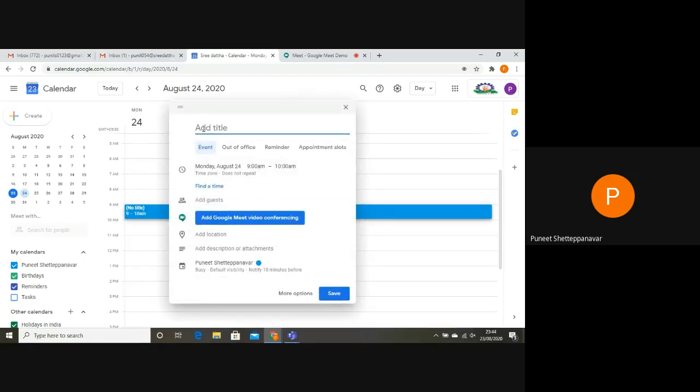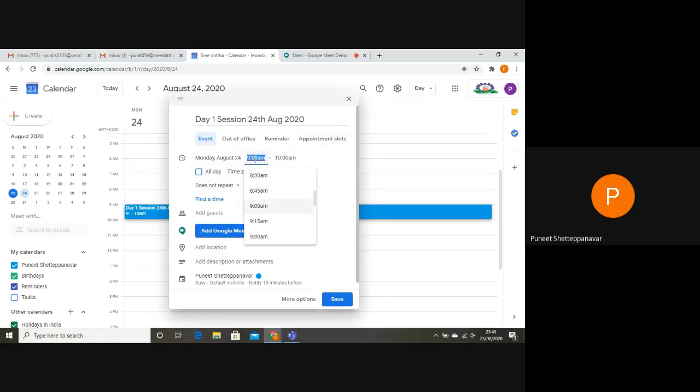So first, let me add a title. Day 1 session, 24th August 2020. You can give the title according to your subject name, sir. Suppose you are taking the subject web technology, you can give web technology. Since I am adding the session that Krishna Reddy sir and I are conducting tomorrow, our class starts at 9:30.